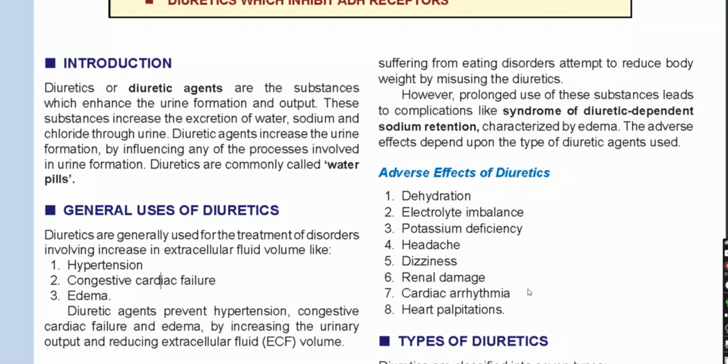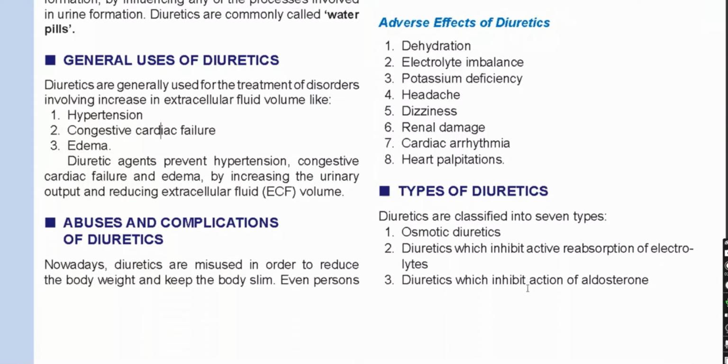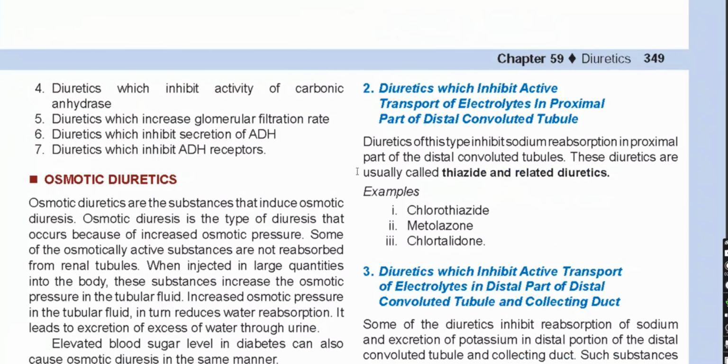Now to see the types of diuretics, there are various types of diuretics. Specifically, they are classified into 7 types. One is osmotic diuretics. Second, diuretics which inhibit the active reabsorption of electrolytes. Third, diuretics which inhibit the action of aldosterone. Fourth, diuretics which inhibit the carbonic anhydrase enzyme. Number fifth, diuretics which increase the GFR. Sixth, diuretics which inhibit the secretion of ADH, and seventh, diuretics which inhibit the ADH receptors. So one by one we will discuss here.